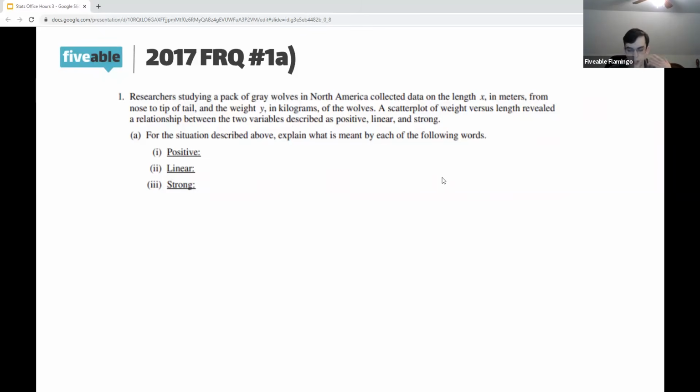So when we say that the relationship is positive, that means that when one goes up, when the explanatory goes up, the response will also go up. So we're saying that longer wolves will weigh more.